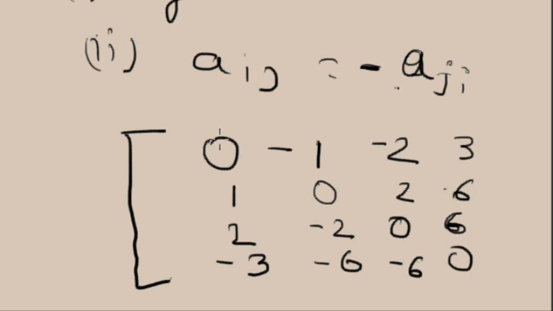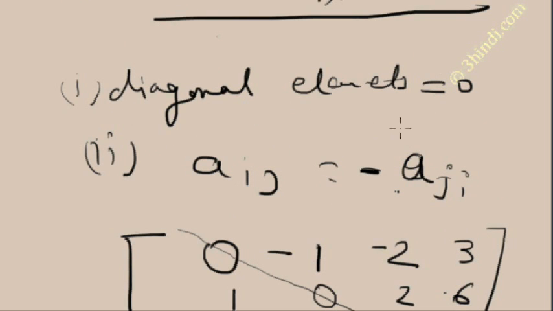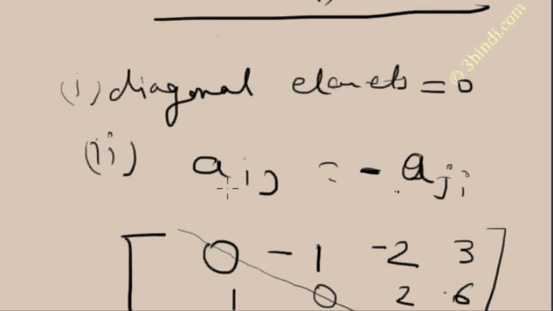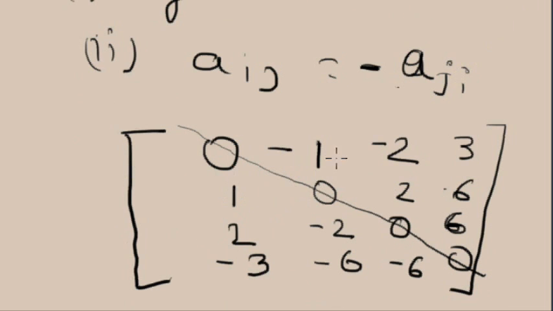So here it is a 4 by 4 square matrix, and what you can see is that the first condition is that the diagonal elements are 0. In this square matrix all the diagonal elements are 0, and the second condition is that all the elements across the diagonal are negatives of each other. So here you can see 1 and minus 1, minus 2 and plus 2, 3 and minus 3, and so on.